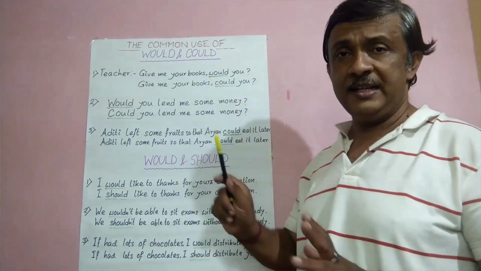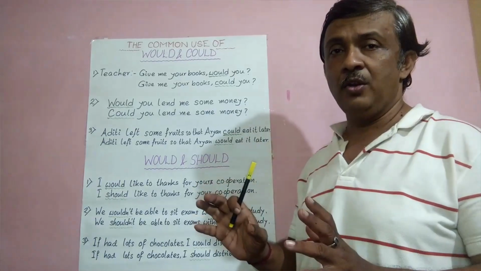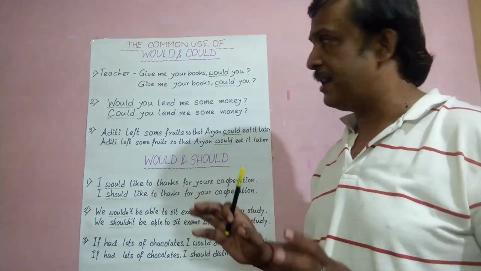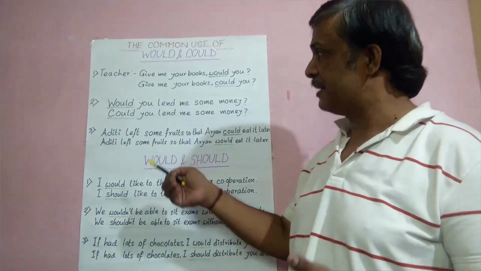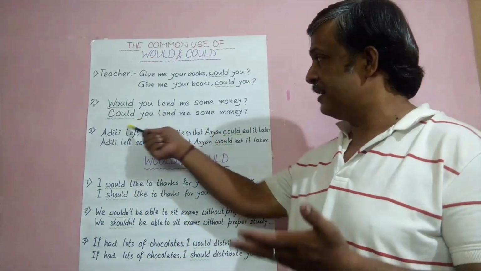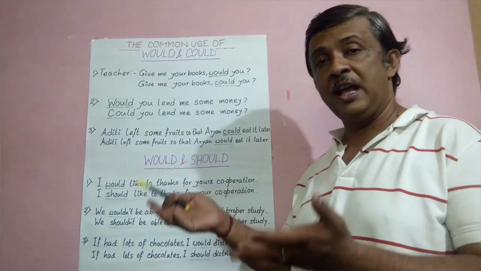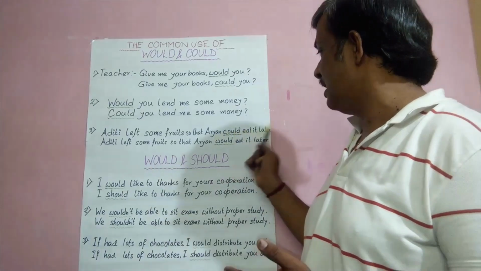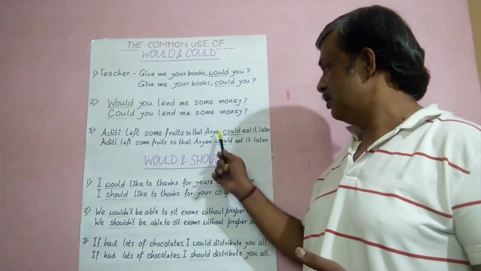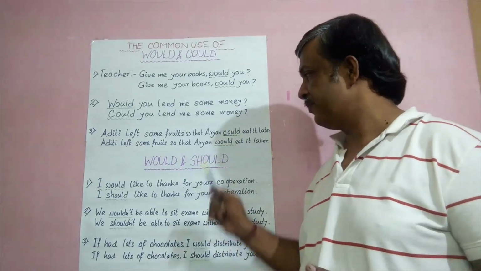That is some formal type, to ask someone in a formal, gentle, polite manner. Also asking something or taking permission to take something is in a polite and gentle manner. Here also Aryan could eat, Aryan would eat. That is the past form of can and will.